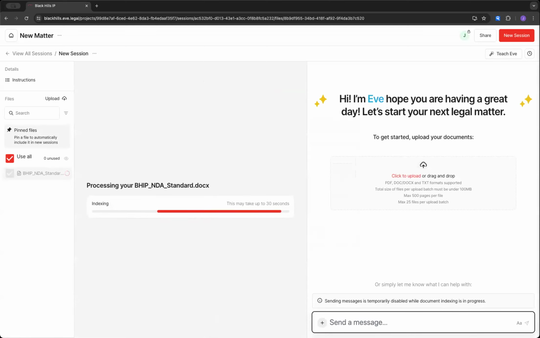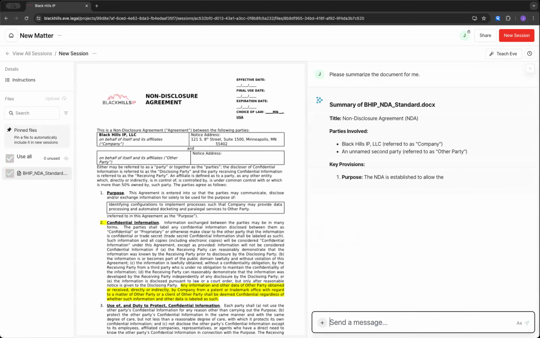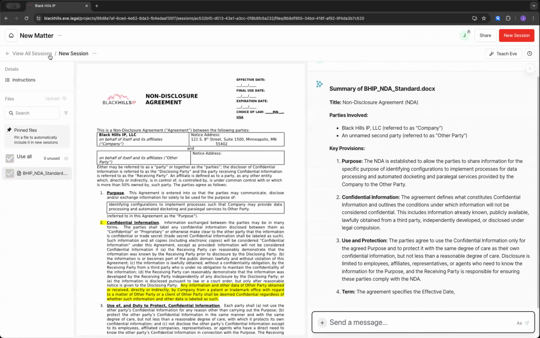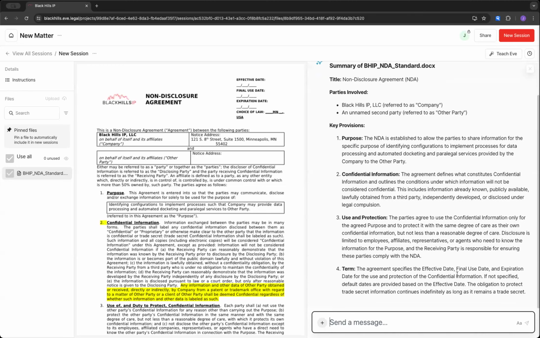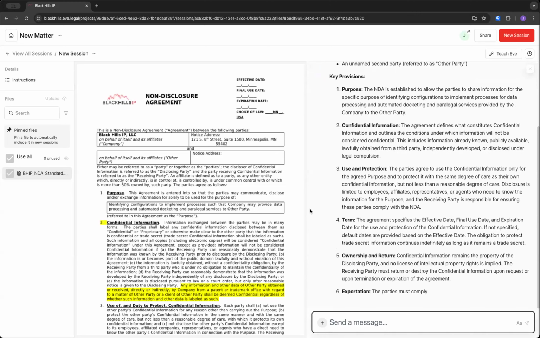And just say, please summarize the document for me. This is just a simple NDA, and there's nothing of real significance here that it's doing. It's great to summarize things, but this is just to show you how to interact with that. Then we'll go back to the sessions within the matter once this is done.